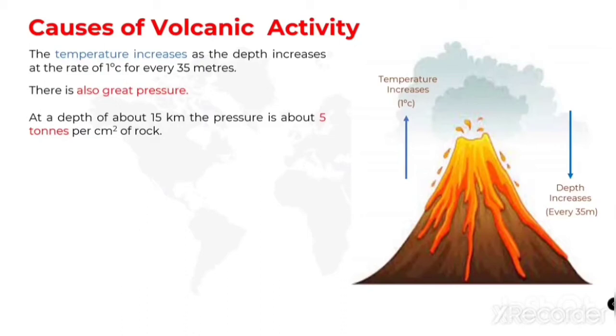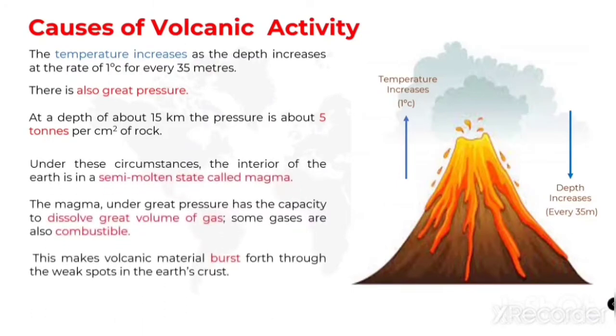Because of this, the rocks inside the earth are in the semi-molten state, which is known as magma. The magma under great pressure has the capacity to dissolve a great volume of gas. Some gases are also combustible, that is, they can burst. Okay, this makes volcanic material burst forth at the weak spots in the earth crust.